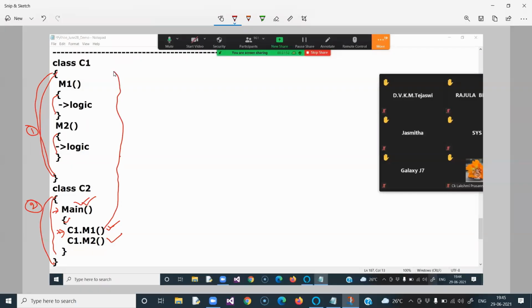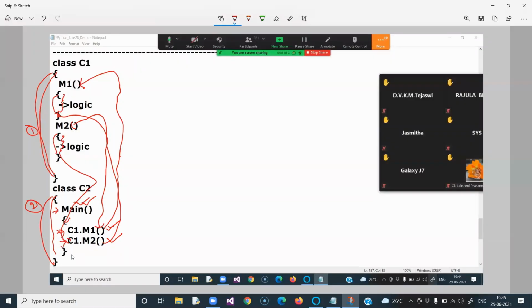It will call M1, where are you? Then M1 will say, I'm here. Then control will come here and execute. Once it encounters the closing brace, control understands that the M1 method execution is completed. Again control will come back, and then it will execute the second line, C1.M2. Then control will go to the C1 class and call M2, where are you? It will say, I'm here. Then it will execute and come back.